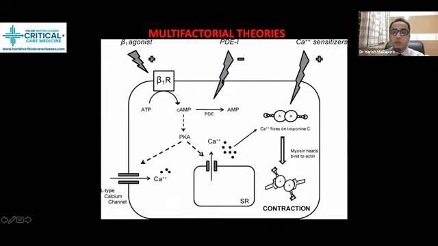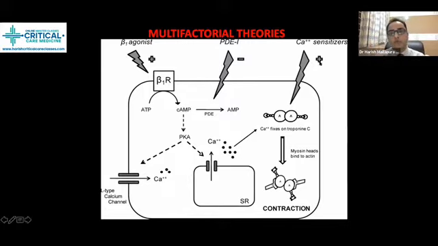What they are going to do is inhibit this phosphodiesterase enzyme. Whenever there is no activity of this phosphodiesterase, there is no conversion of cyclic AMP to AMP. Whenever there is abundant availability of cyclic AMP, which triggers the movement of calcium, that leads to increase in contractility. That is how phosphodiesterase inhibitors act, particularly milrinone.